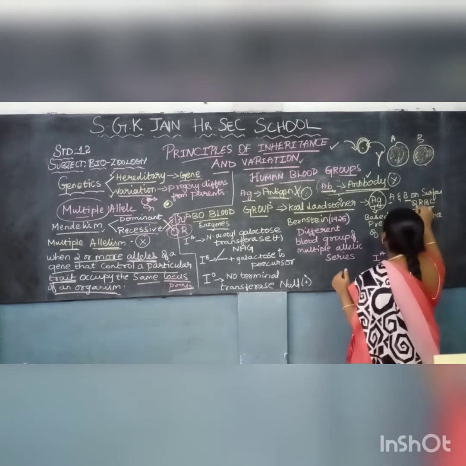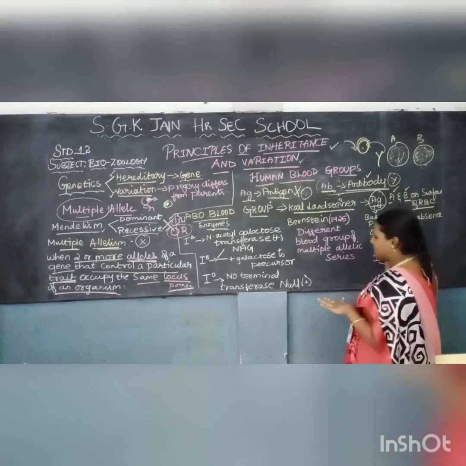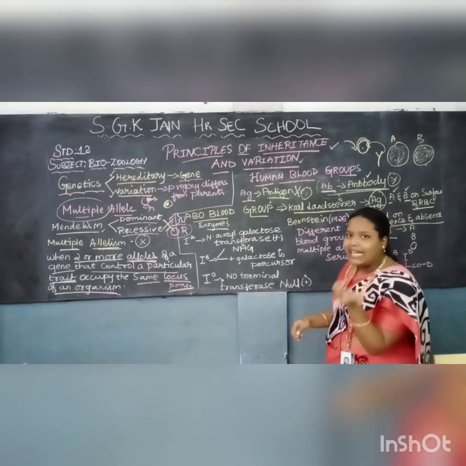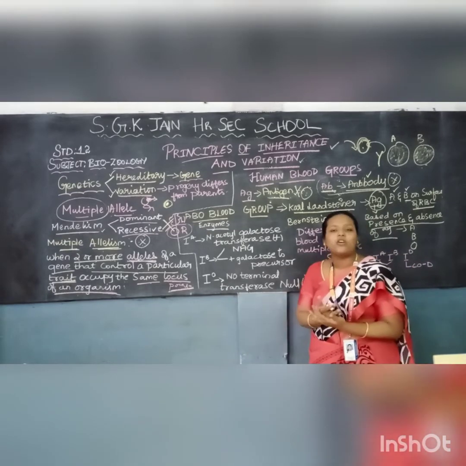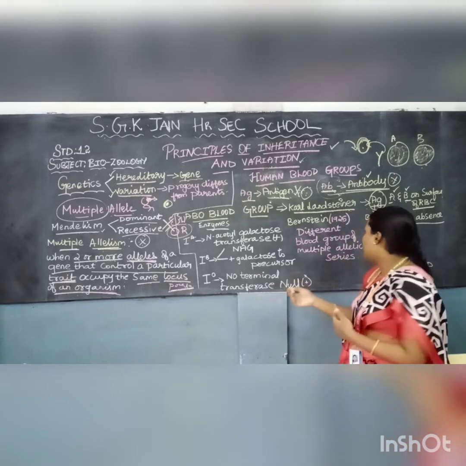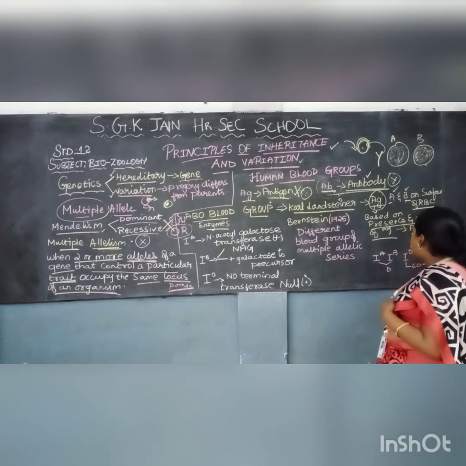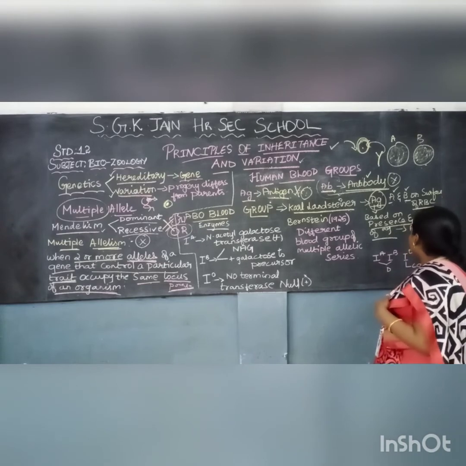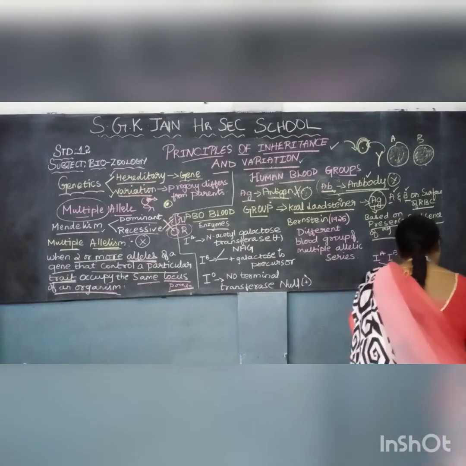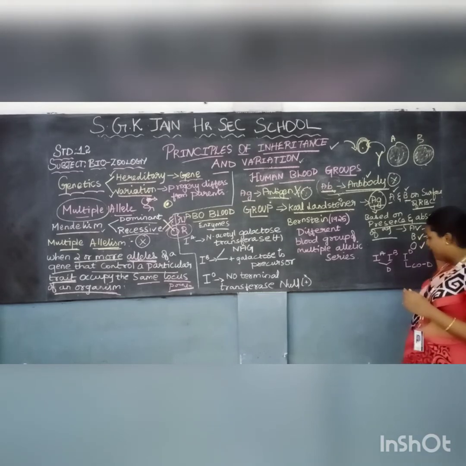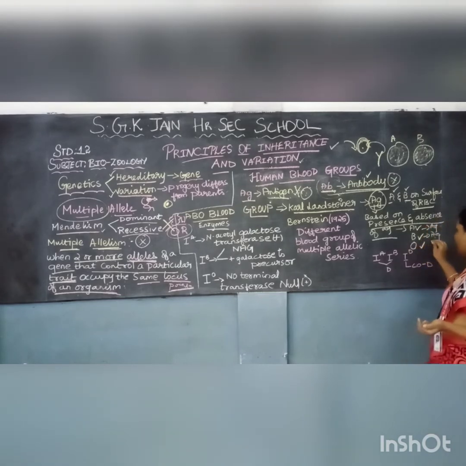So in that RBC there are antigens A and B. Based on the presence and absence of antigen, he proposed the blood groups as A, B and O. So if A antigen is present, it means A blood group, if B antigen is present, it means B blood group, and in O there will be no antigen. So that is identified as O.